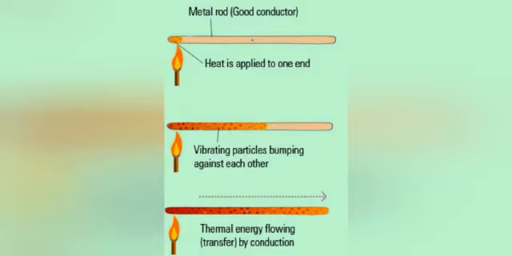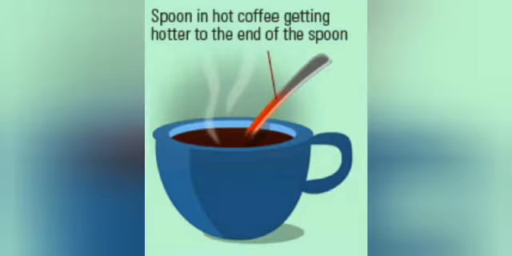You know very well all metals are good conductors of heat. If one end of a metal spoon is placed on a flame, the other end gets heated after a while. This happens because heat energy is transmitted from the heated end of the spoon to the other end without the actual movement of the molecules of the spoon.